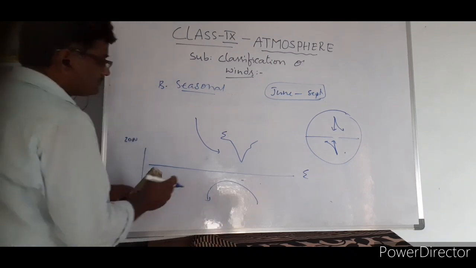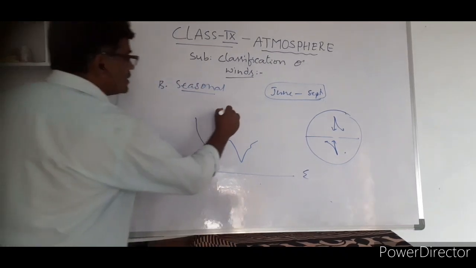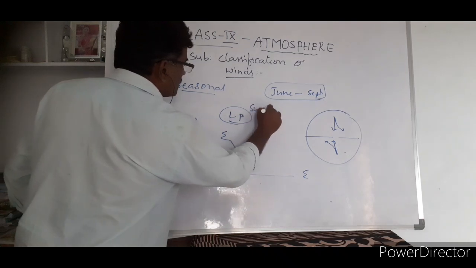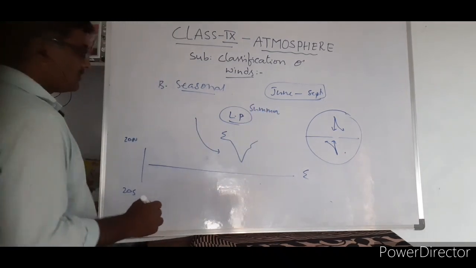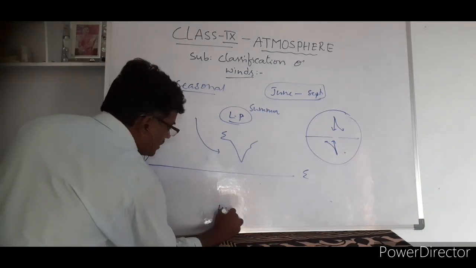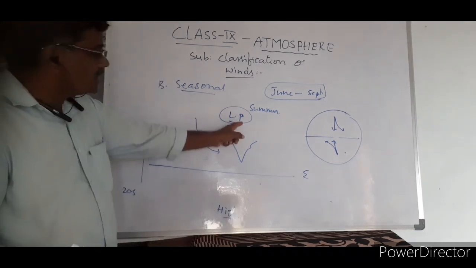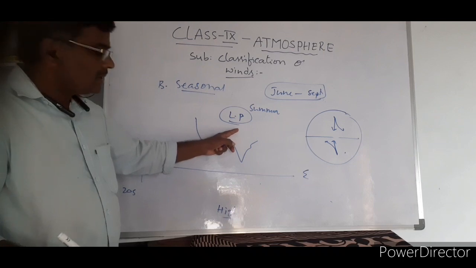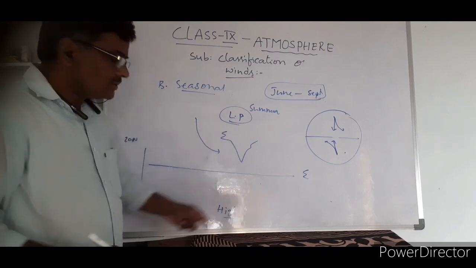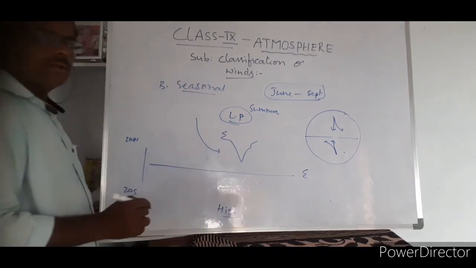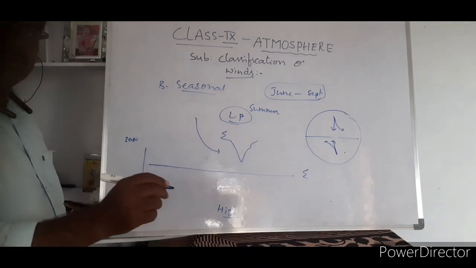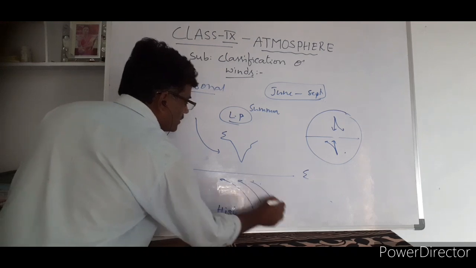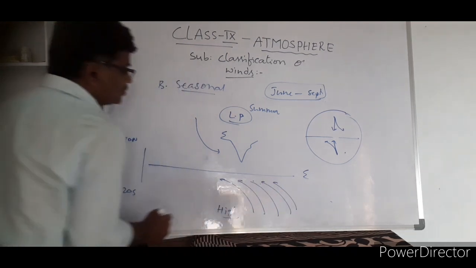So low pressure that is there here, whenever low pressure is there, because of what? Because of summer, there is a low pressure. And high pressure is here, because when summer is here, winter will be here, right? So in the northern hemisphere, if summer is there, in the southern hemisphere the winter will be there. So winter indicates high pressure. Now wind starts blowing from high pressure to low pressure, and they start blowing like this. You got it?